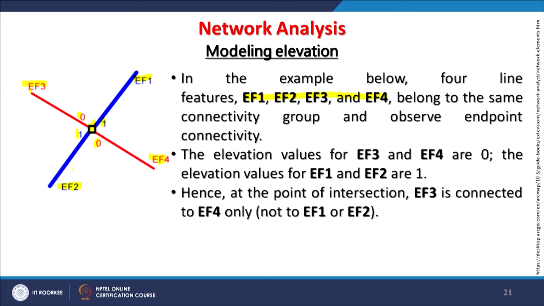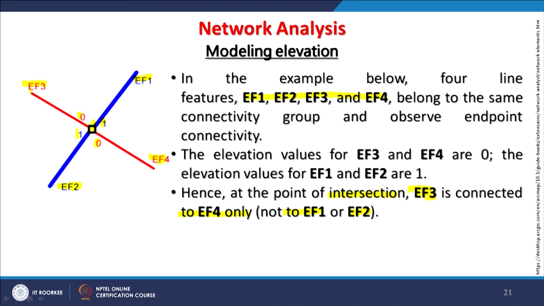And then this intersection, the point of intersection of EF3 is connected only to EF4 and not to EF1 and EF2. If it is a metro line, and those 2 lines I mentioned earlier also may cross each other, but on a plan or on a 2D map. But if they are at different levels, then they may not be connecting, there may not be an intersection or there may not be any junction.